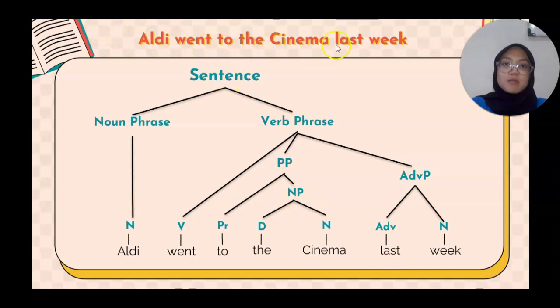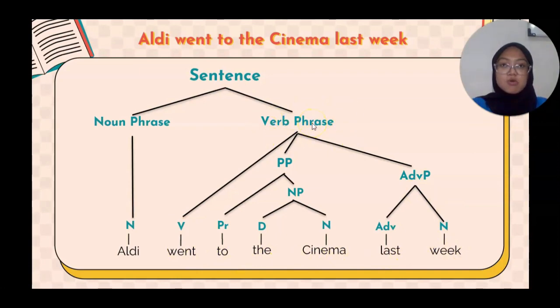"Albi went to the cinema last week" is composed of two elements. The first one is a noun phrase, which is identical with the subject in this sentence. It's only a noun, the word Albi. And "went to the cinema last week" is a verb phrase.